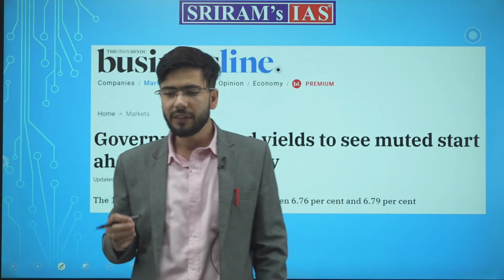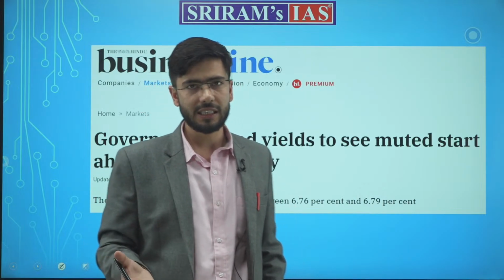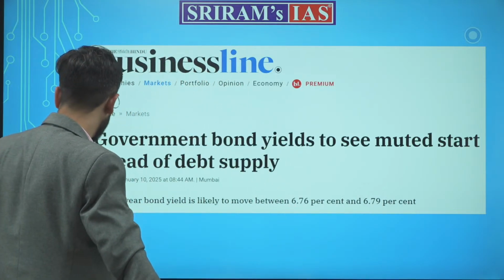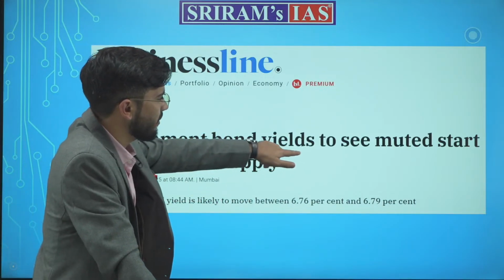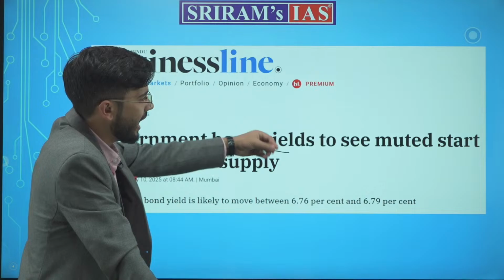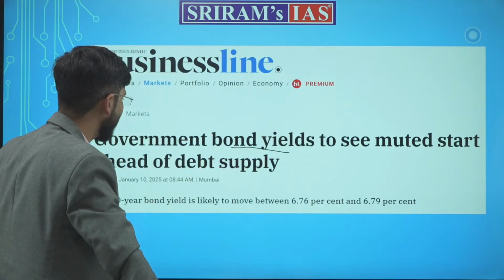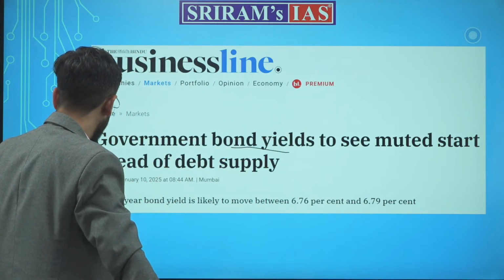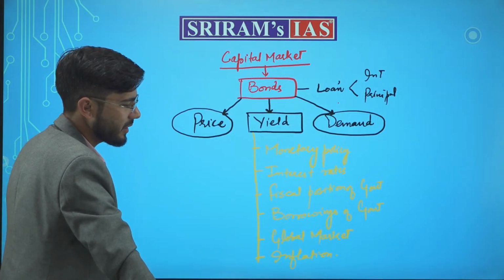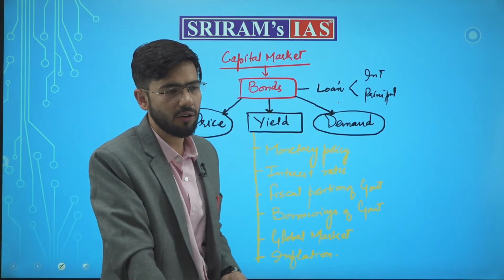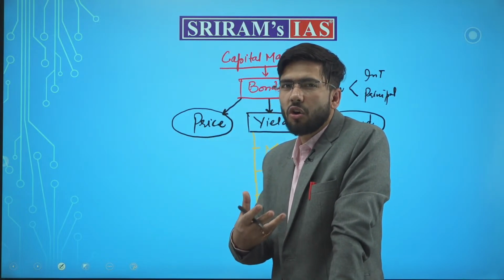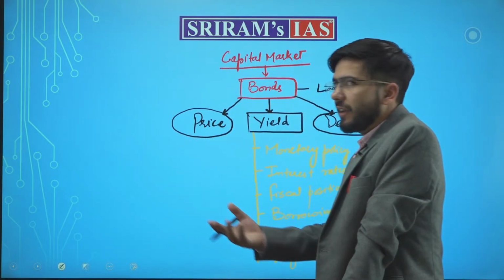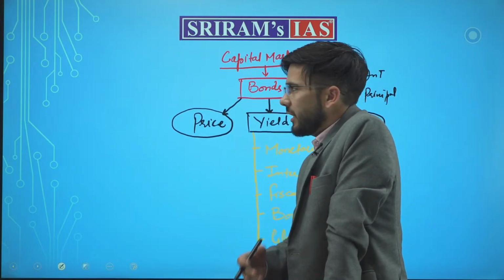If the demand of the bonds increases, it means that, see, again, this was recently in the news that bond yields are to see a muted start ahead of debt supply. So you need to be aware of these concepts and this news. Then only you can have a basic confidence of having an upper edge in the exam.